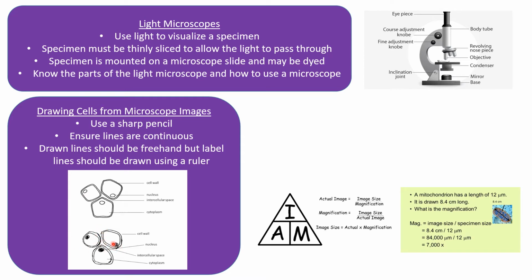We don't want that join. There's another join there. We don't want to see those joins when you're drawing diagrams from microscope slides. The line should be drawn freehand, not with a ruler, but when you label, they can be drawn with a ruler. So these label lines are straight lines drawn with a ruler, but the actual drawing is freehand. And don't put any arrowheads on your labels either, because that's scientifically incorrect.